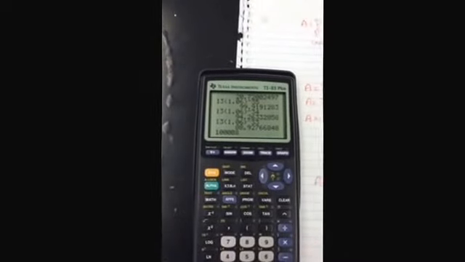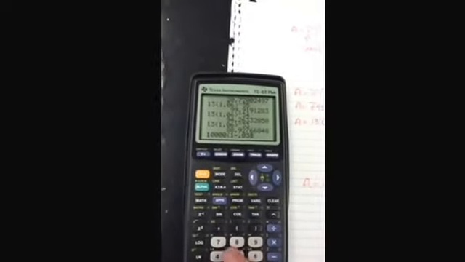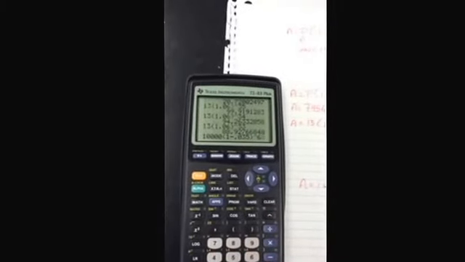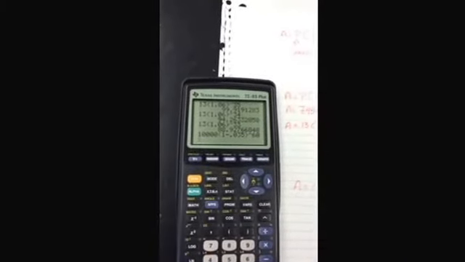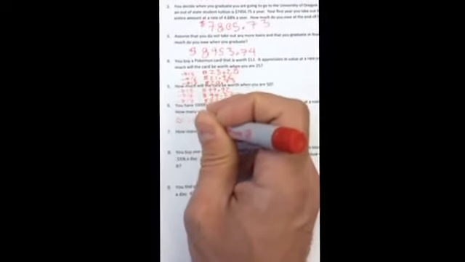So I'm going to type that into my calculator. 10,000 times 1 minus 0.035 to the power of 60 gives me 1,179. I'm going to round it to the nearest one because I'm talking about an actual value, so I'm going to say it's approximately 1,179.